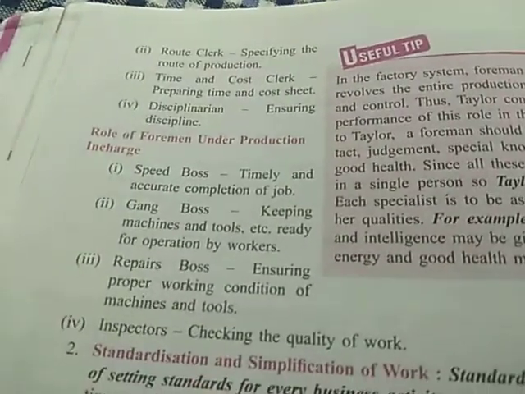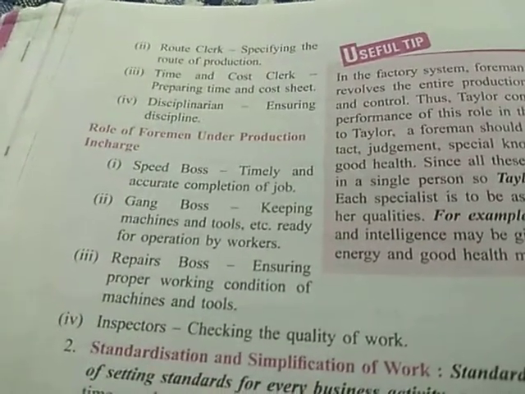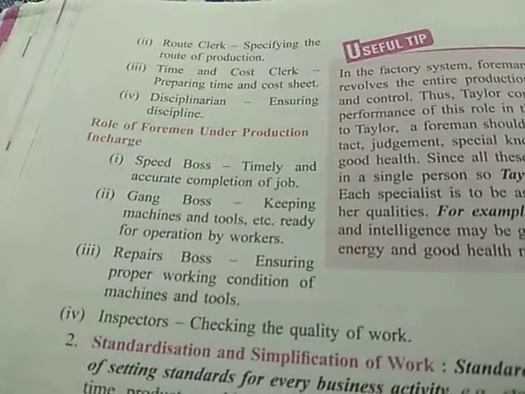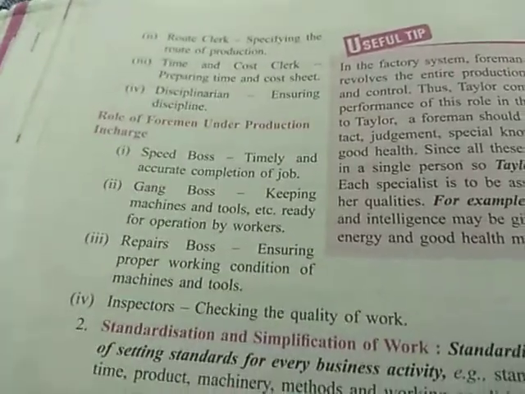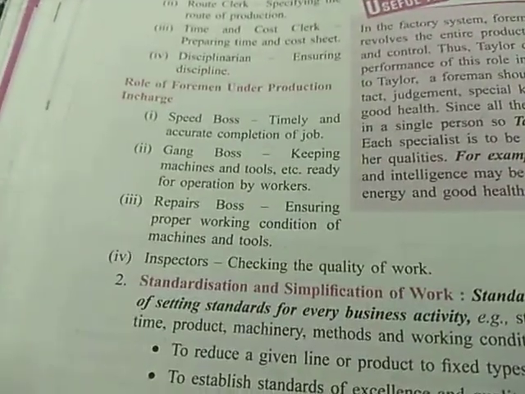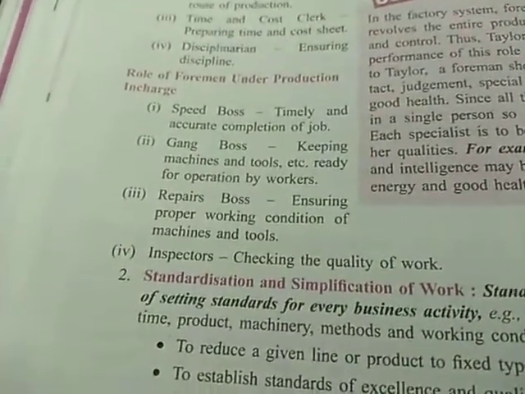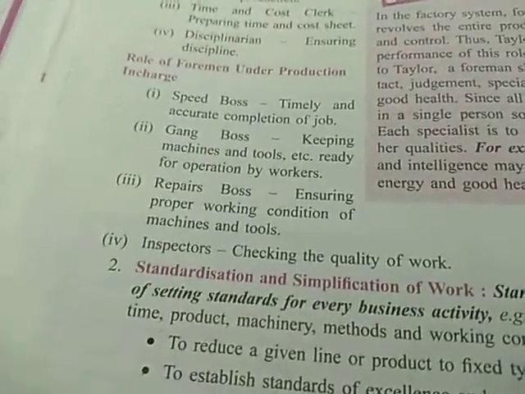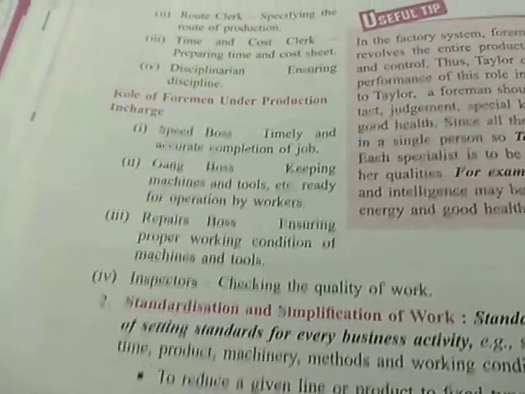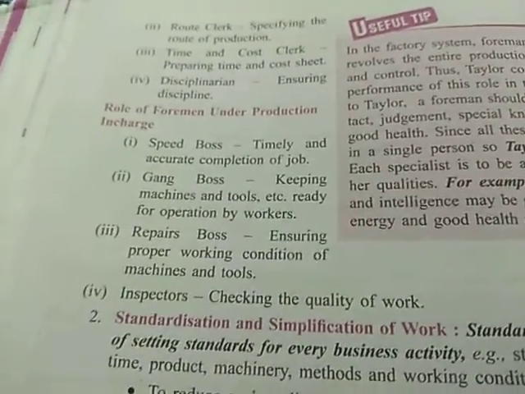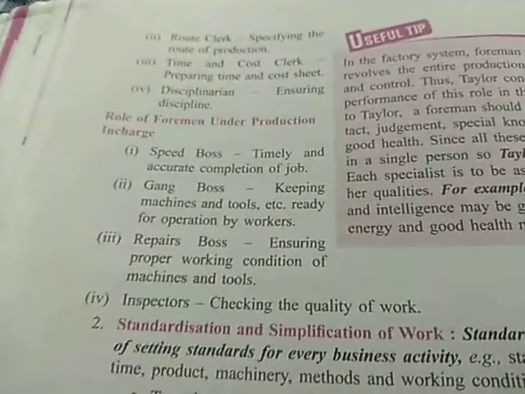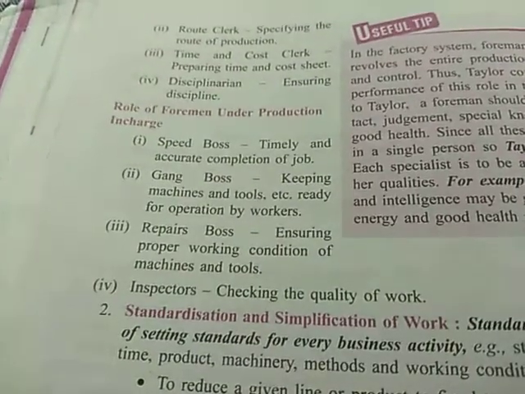Gang boss will keep the machines, tools and so on ready for operation by the workers. The gang boss's duty is to make available the machines and tools whatever will be needed in the production process. Repairs boss will ensure the proper working condition of the machines and tools, whether they are in perfect working condition or not. Their maintenance will be done by the repairs boss.